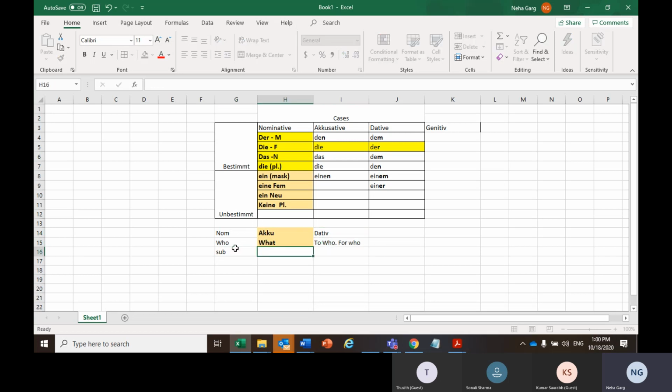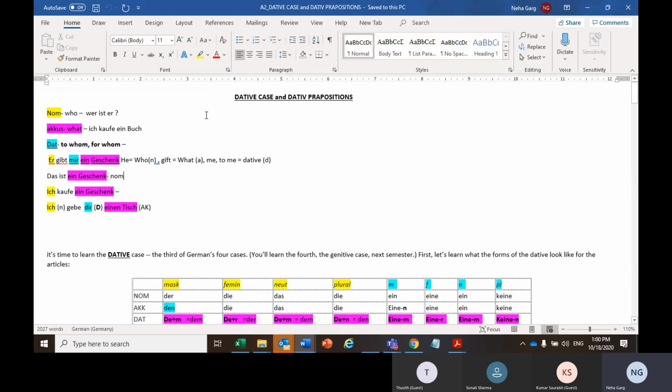Nominative will be subject, accusative will be object, and dative will be your second object, which is being impacted indirectly. See here in this particular sheet, nominative, as I said, is the who case: wer ist er, who is he. This particular statement is nominative, because whenever there is any conjugation with sein, is, am, are, in any sentence, that particular thing will be nominative only, because that will represent who.